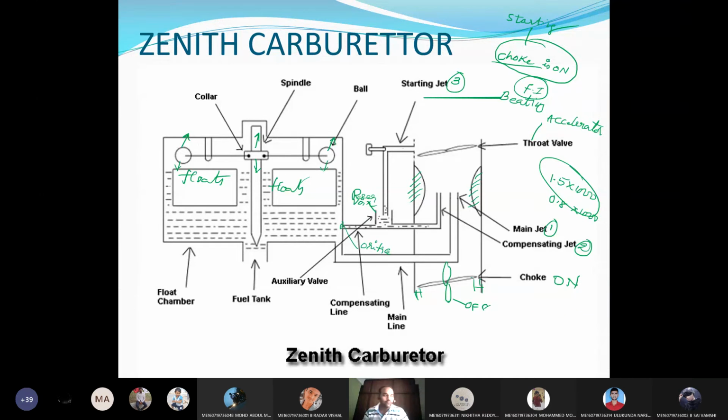If we burn a lean mixture and a rich mixture, where will we get more heat energy? Rich mixture, obviously. So this will produce more pressure and temperature, and thereby the piston will be moved with great force compared to the lean mixture. That is the reason the speed will be more. It will rise automatically, meaning we cannot control it, because we are supplying a rich mixture and we are not operating the throttle. That rich mixture is burning and expanding inside the cylinder.